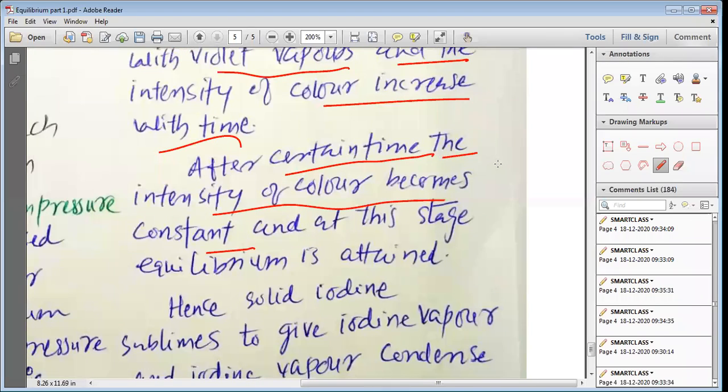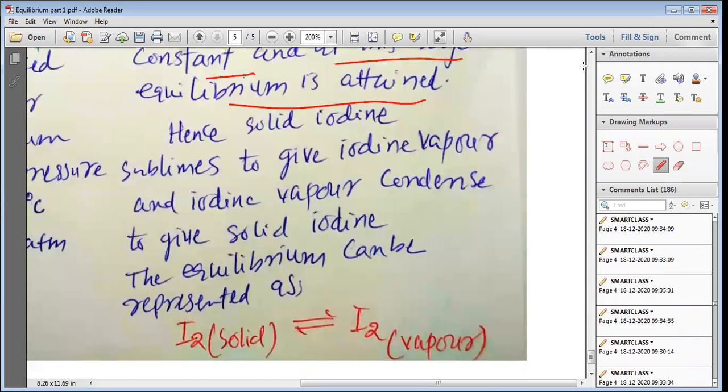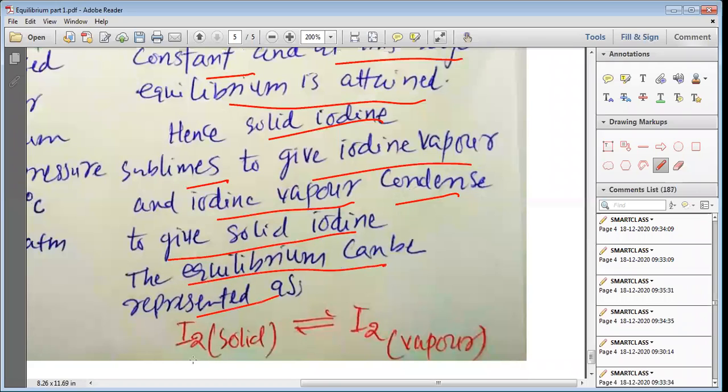So for some time the intensity increases, and after some time the darkness of the violet color inside the vessel becomes constant. Now there is no further increase in the darkness of the violet color, and at this stage equilibrium is attained. Hence solid iodine sublimes to give iodine vapor, and iodine vapor condenses back to give solid iodine. The equilibrium can be represented as I2 solid, which gives I2 vapor.